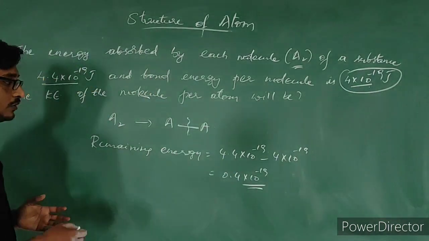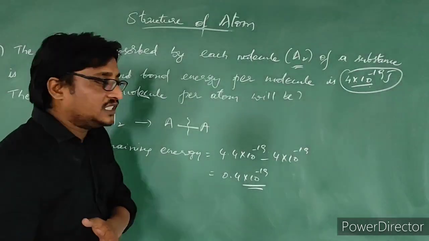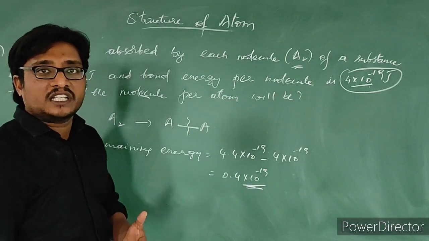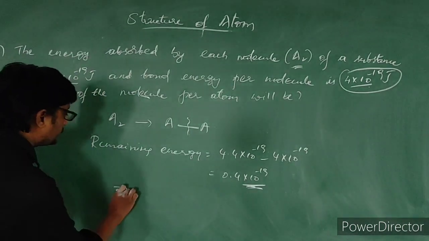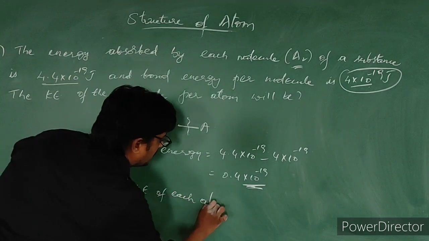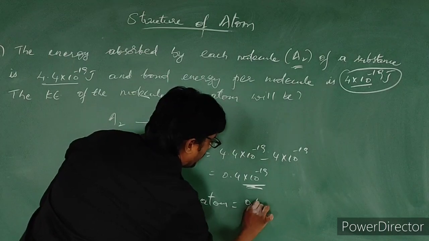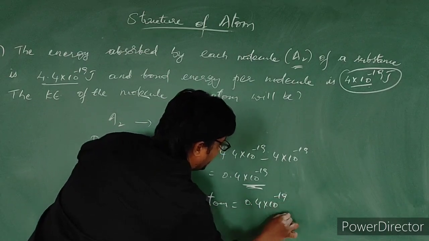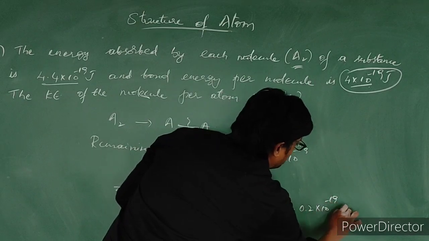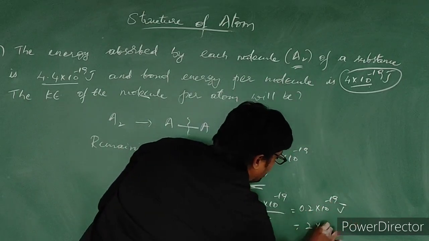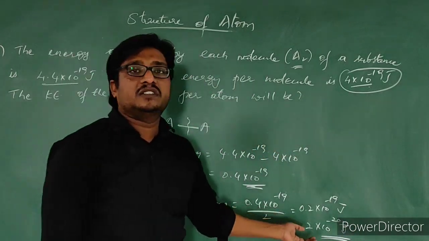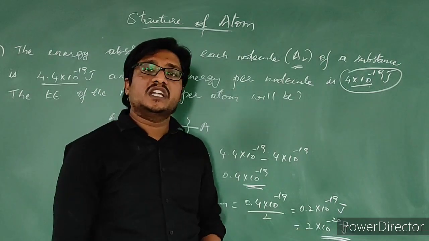So in order to know the kinetic energy of each atom, this should be divided by 2, because each molecule contains two atoms. So kinetic energy of each atom is equal to 0.4 into 10 to the power minus 19 by 2, which is 0.2 into 10 to the power minus 19 joules, or you can write it as 2 into 10 to the power minus 20 joules. So this is the kinetic energy of each atom present in the molecule.